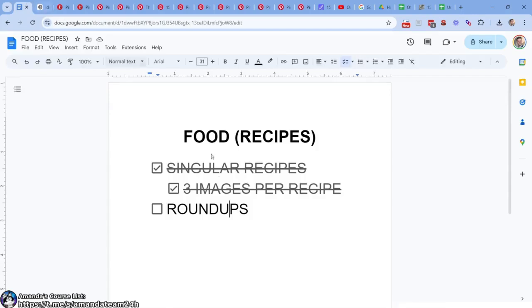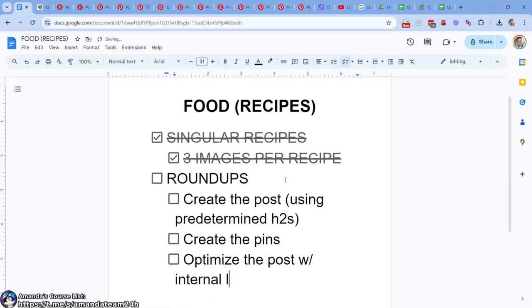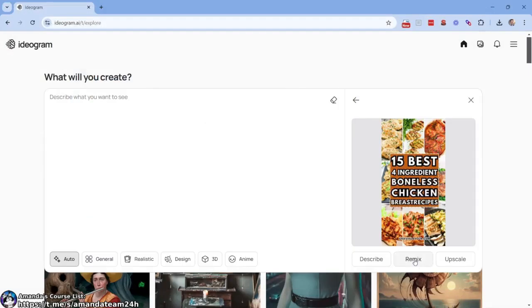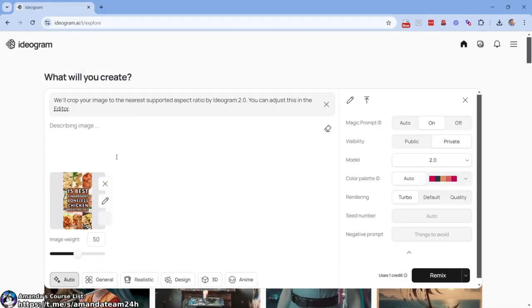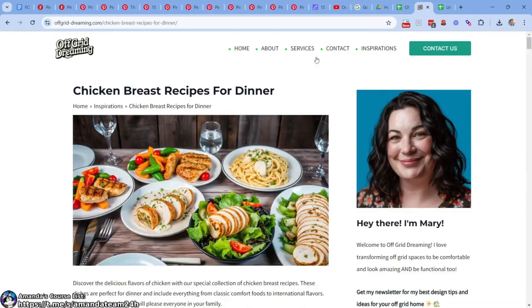So what we need to do now, right? Part of the roundup is we have to create the post, using predetermined H2s. And then we need to create the pins. And then we're going to optimize the post with internal links plus imagery. Now coming back to Ideogram, we're going to begin this process here. Remember the ones that we just got a second ago? Let's see here. 15, we want chicken breast. Let's just verify what we're doing here.